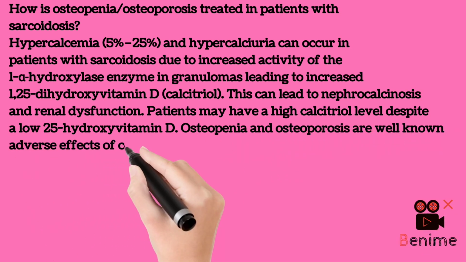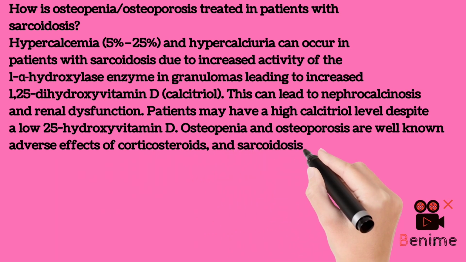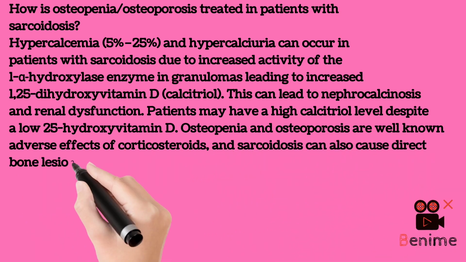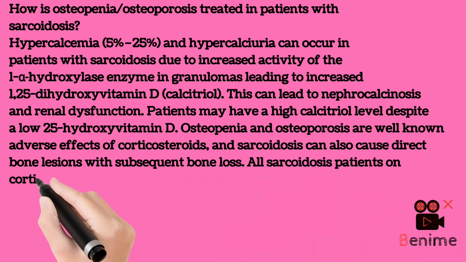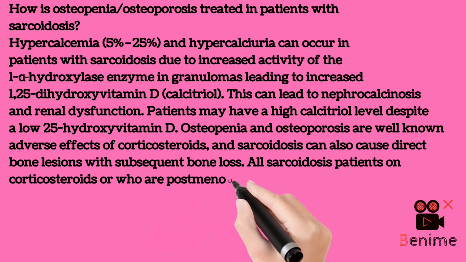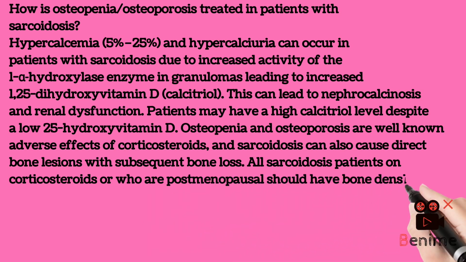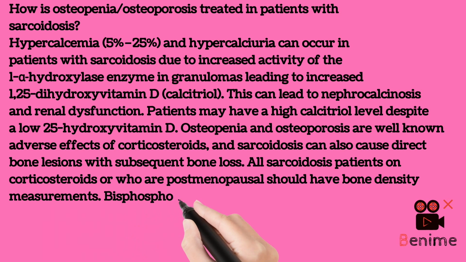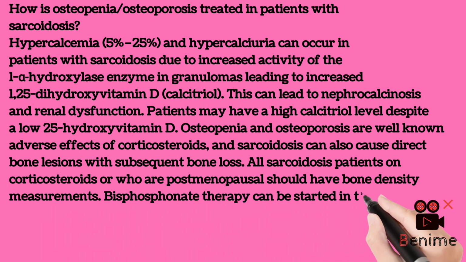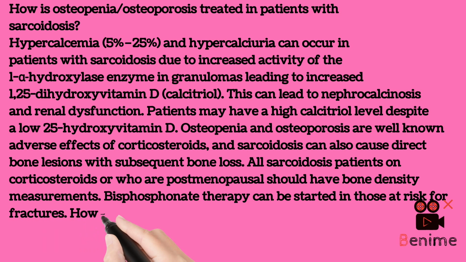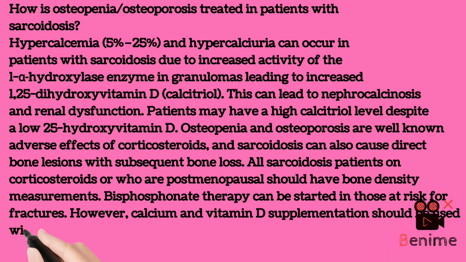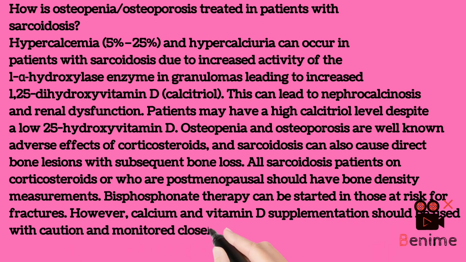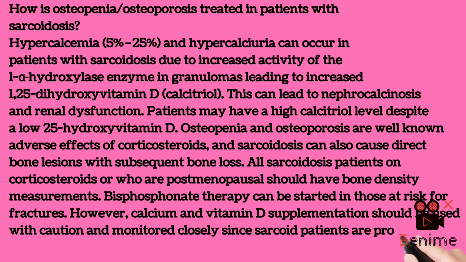Osteopenia and osteoporosis are well-known adverse effects of corticosteroids, and sarcoidosis can also cause direct bone lesions with subsequent bone loss. All sarcoidosis patients on corticosteroids or who are postmenopausal should have bone density measurements. Bisphosphonate therapy can be started in those at risk for fractures. However, calcium and vitamin D supplementation should be used with caution and monitored closely, since sarcoid patients are prone to develop hypercalcemia and hypercalciuria.